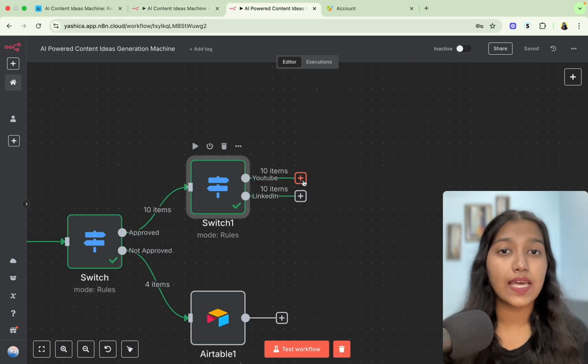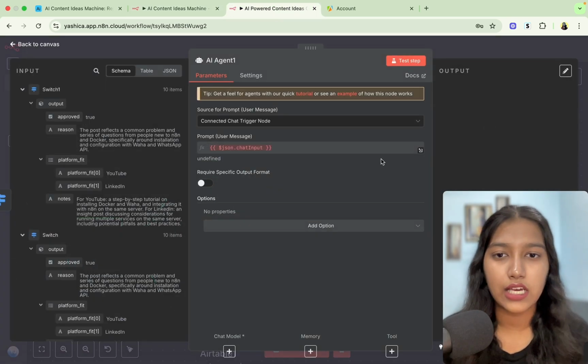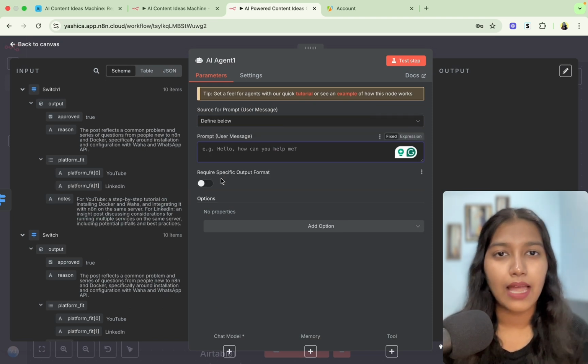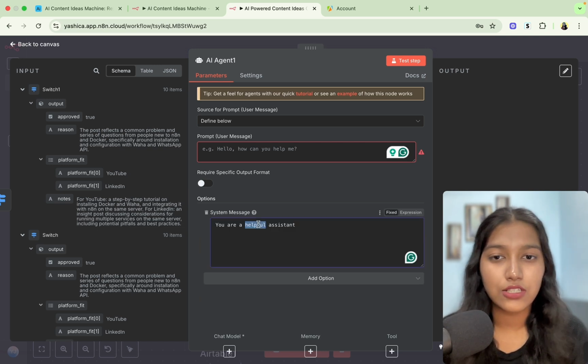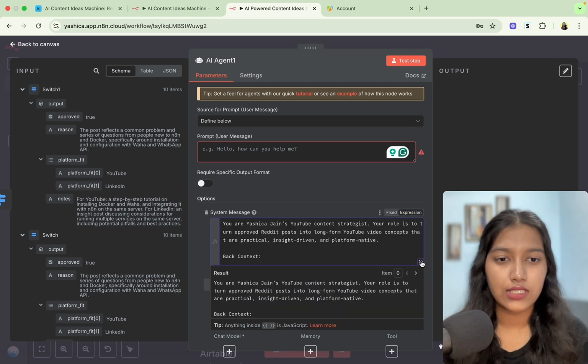Great. So let's create the AI agent for YouTube. So I'm going to click on plus, advanced AI, AI agent. Okay, the source of prompt is going to be defined below. And by now, I think you're a master at it too. And in the add option, we're going to select system message so that we can add a system message. Great. So here's the system message.